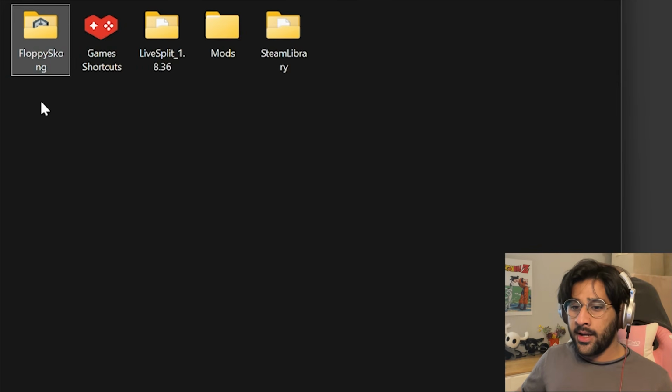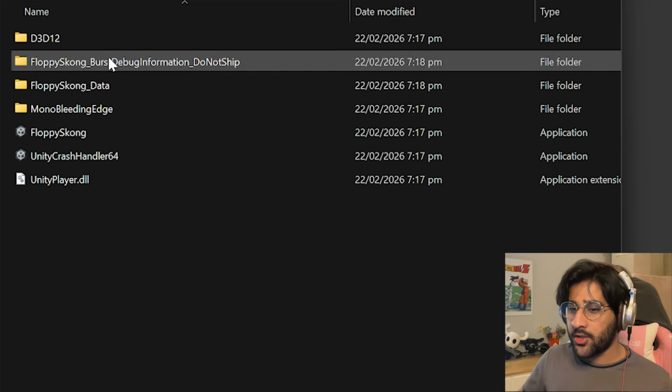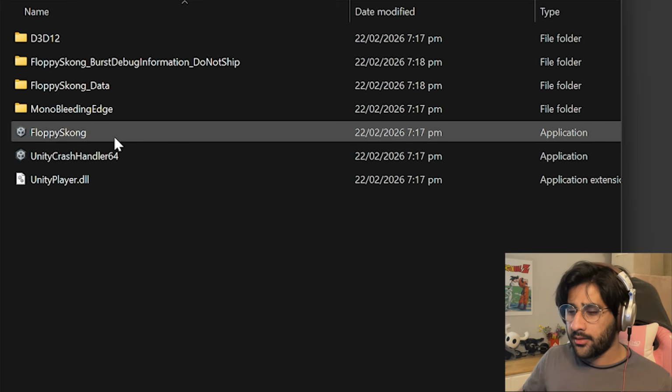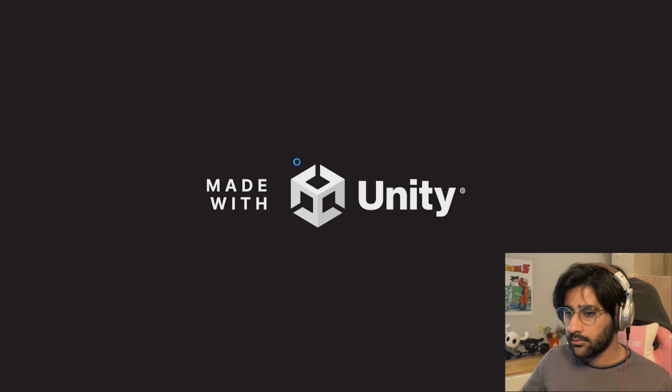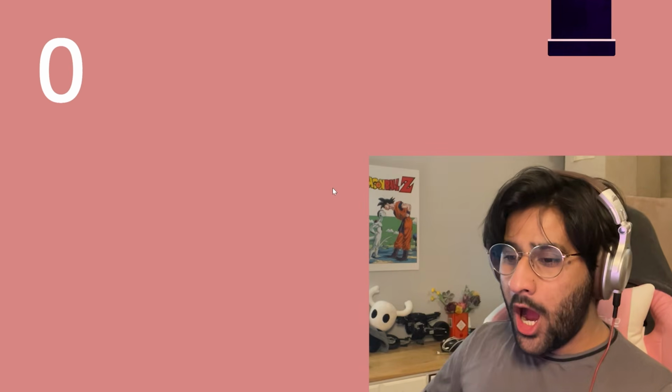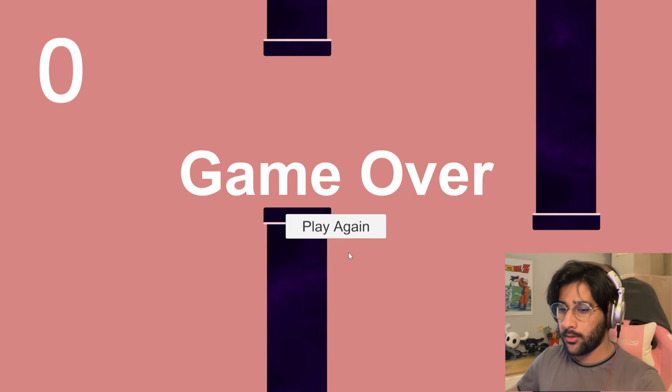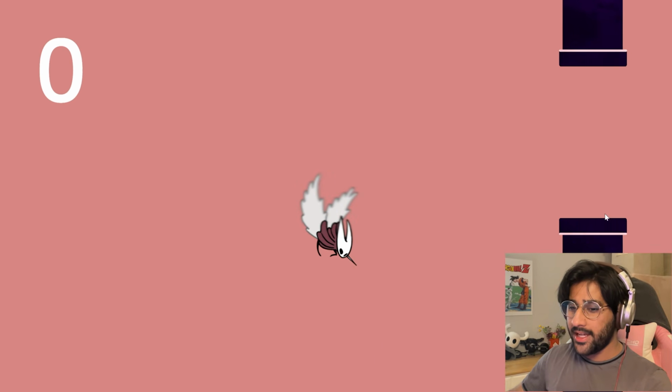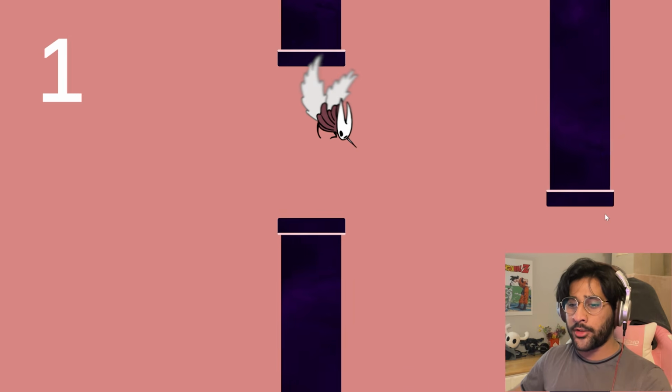There we go! In my D drive, we have a folder called Floppy Skong, and there are all the files in it. If I double click on Floppy Skong, it should execute it. Hell yeah, dude! Made with Unity! Floppy Skong! Shoot, I fell. Oh no. Oh god, game over. Okay, there we go! Floppy Skong for the win!